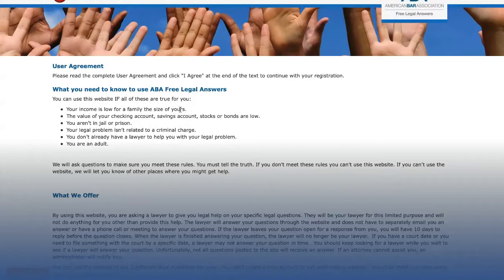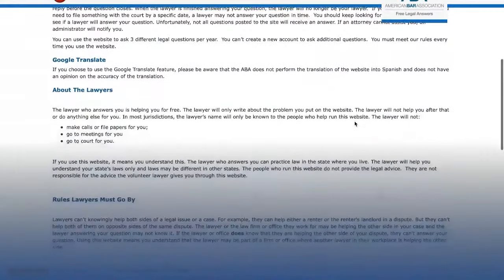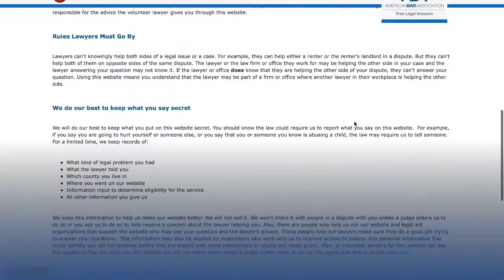Next, you will see the user agreement. It is very important that you read the user agreement in full. If you don't have time to read it, please come back and create your account when you do have time. If you agree, check I agree in the blue box and click the blue Next button.